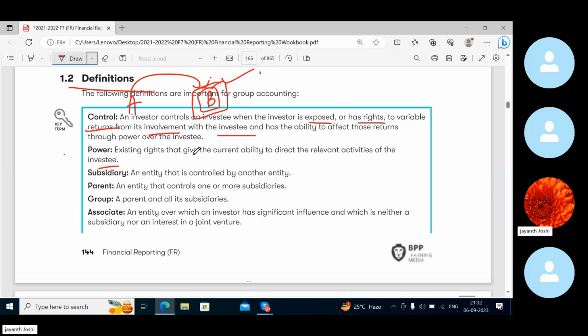So A has the right and current ability to direct. It will be with A's direction that B performs its most important activities. B is a subsidiary of A because A has control over B, or B is controlled by A. A company which is controlled by another company is called a subsidiary. Because A is controlling B, A is the parent. Both of them clubbed together will be called a group. Associate, I have already explained: if A has 25% stake in B, A and B are associates, and A has significant influence over B. You cannot term an associate as a joint venture as well.